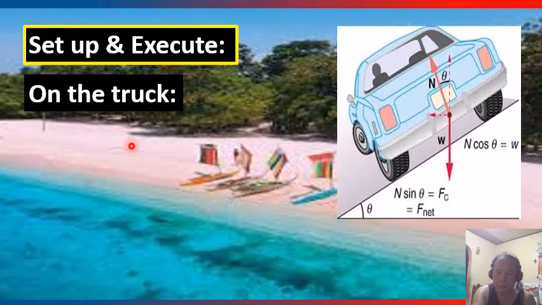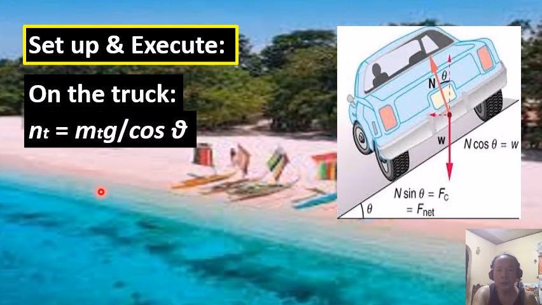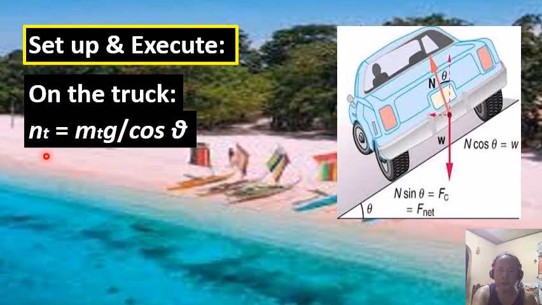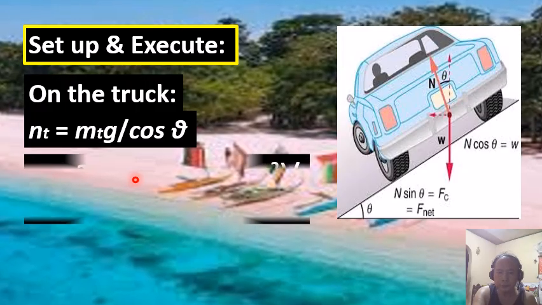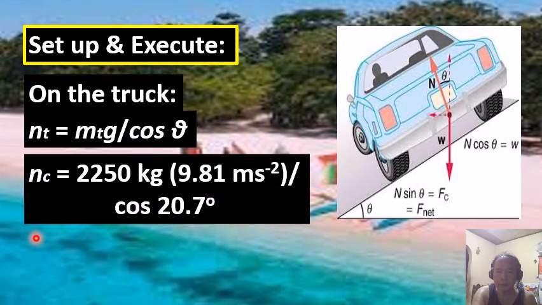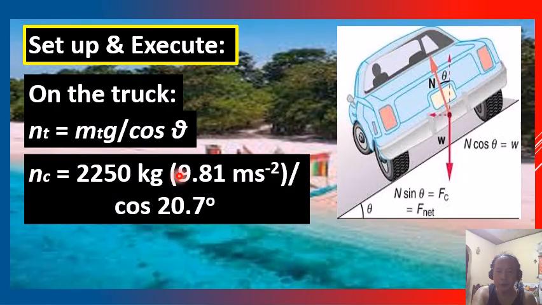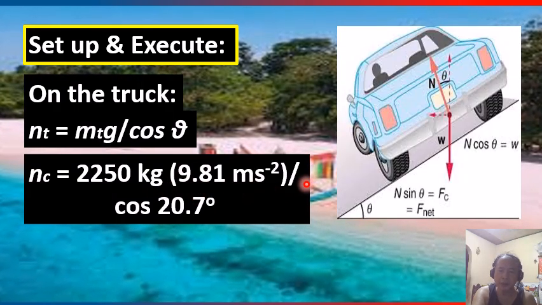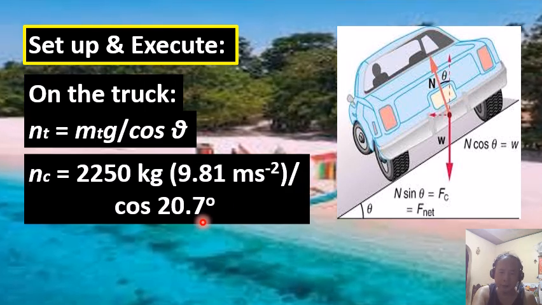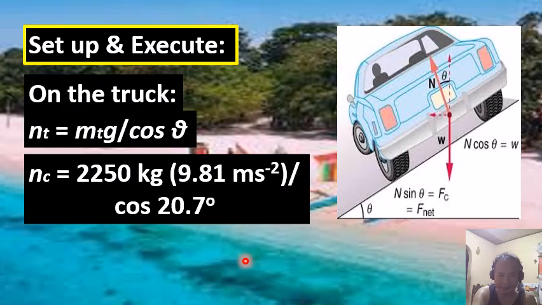So finally, for the truck, the normal force on the truck is equal to 2,250 kilograms, that's the mass of the truck, multiplied by g, 9.81 meters per second squared, and then divided by the cosine of the bank angle 20.7 degrees.